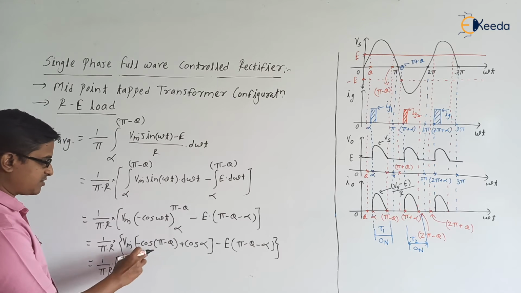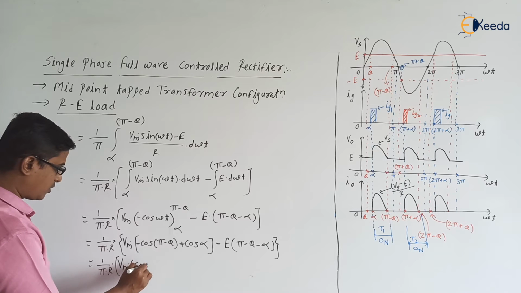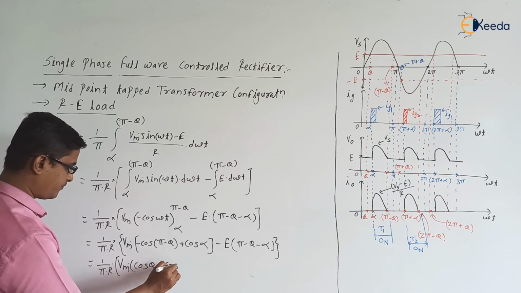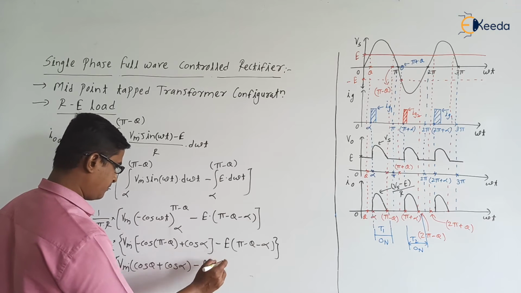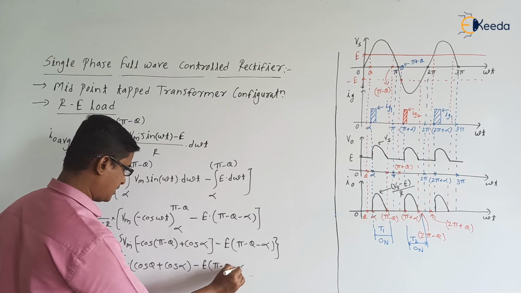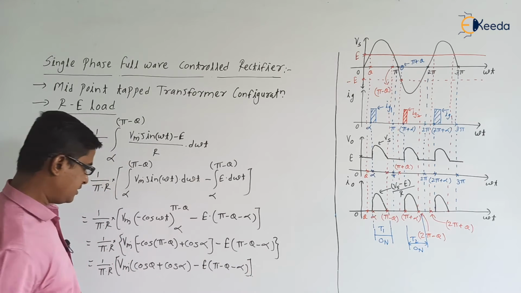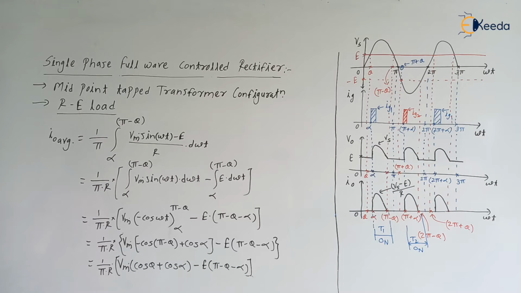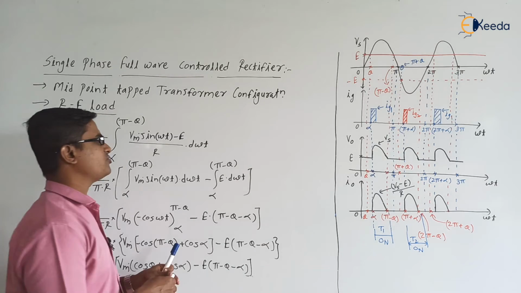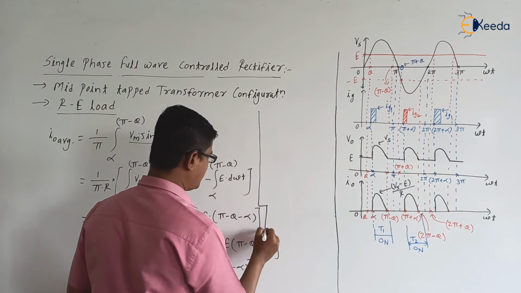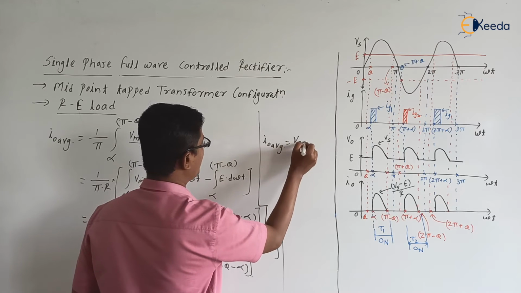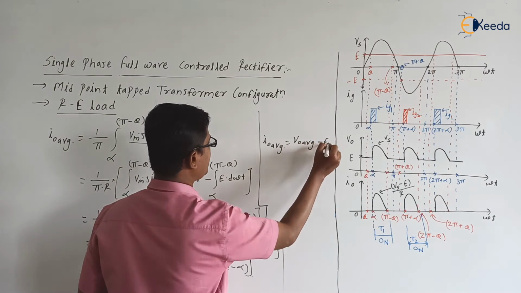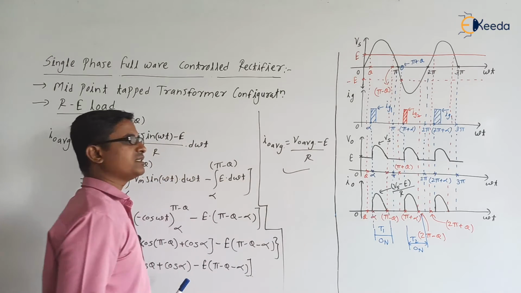It is minus cos theta, minus minus it will be plus, so Vm into cos theta plus cos alpha, minus E into pi minus theta minus alpha. This is the expression for I0 average. This is one way of finding the I0 average, or you can simply put I0 average is equal to V0 average minus E divided by R. In both ways you will be getting the same answer.